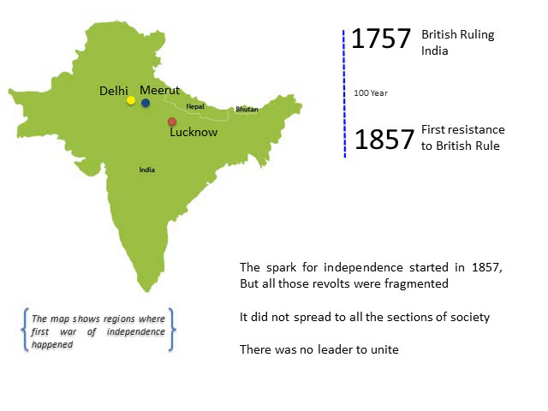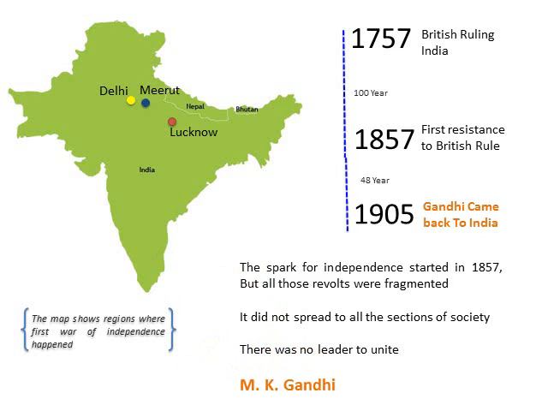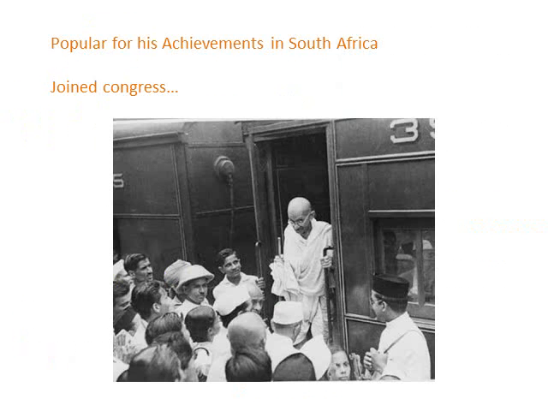So this is where the struggle for independence became active, when Mahatma Gandhi came back in 1915, after 48 years of first resistance. In between, a lot of things happened. A lot of small protests took place. Congress was formed. When Gandhi came in, he was popular for his achievement in South Africa, and he joined Congress. He traveled across India, the length and breadth, to understand it.